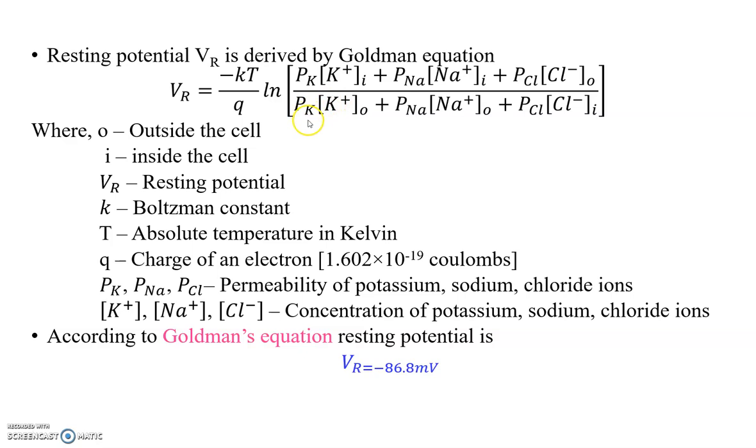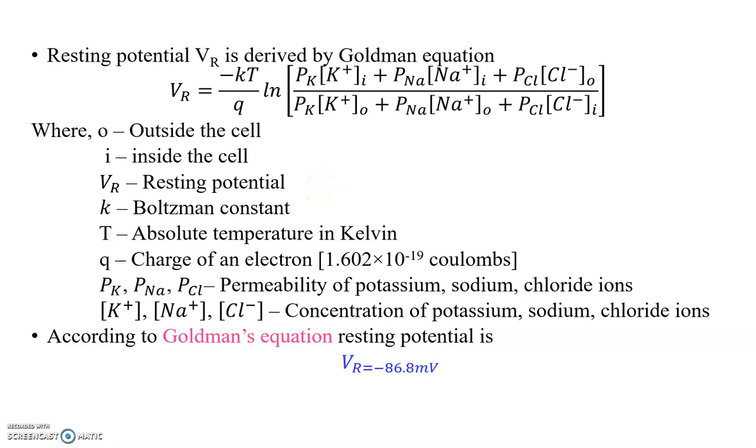permeability of potassium and concentration of potassium present outside the cell, plus permeability of sodium and concentration of sodium outside of the cell, plus permeability of chloride and concentration of chloride inside of the cell, where VR is nothing but resting potential and k is the Boltzmann constant and T is the absolute temperature in Kelvin, where q is the charge of an electron, which is nothing but 1.602 into 10 power minus 19 coulombs.